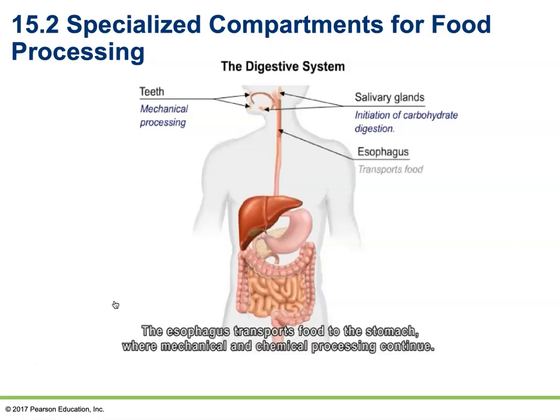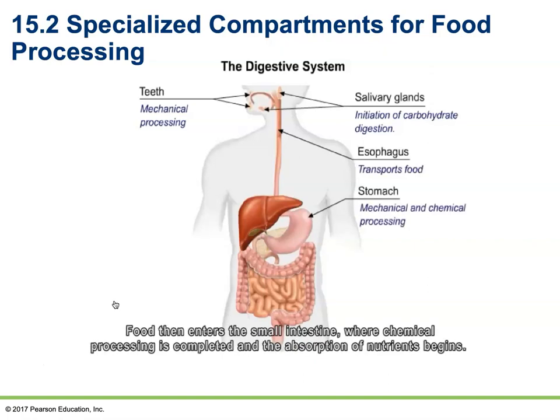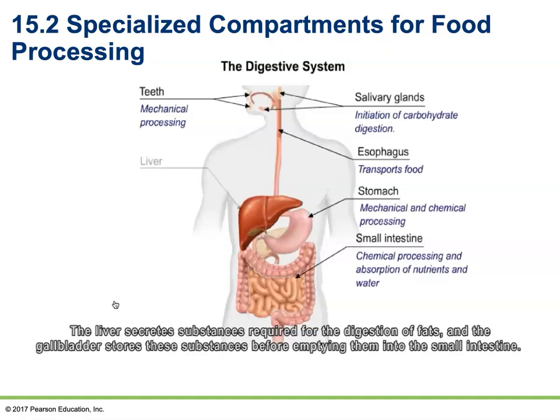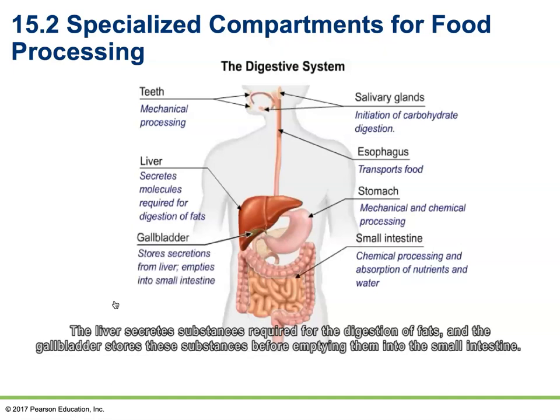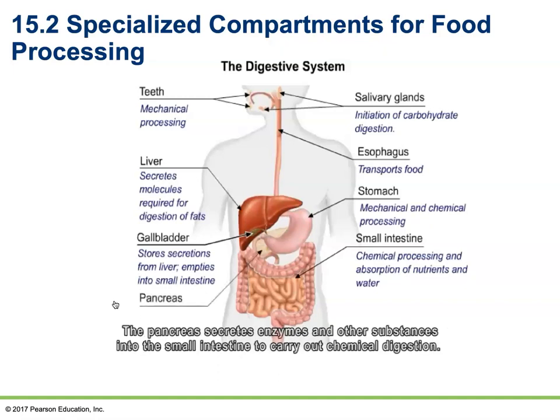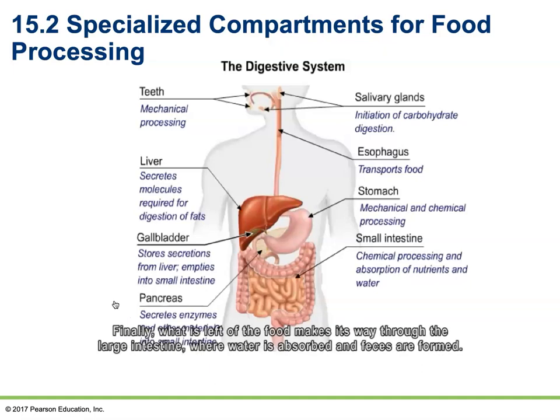The esophagus transports food to the stomach, where mechanical and chemical processing continue. Food then enters the small intestine, where chemical processing is completed and the absorption of nutrients begins. The liver secretes substances required for the digestion of fats, and the gallbladder stores these substances before emptying them into the small intestine. The pancreas secretes enzymes and other substances into the small intestine to carry out chemical digestion. Finally, what's left of the food makes its way through the large intestine, where water is absorbed and feces are formed.